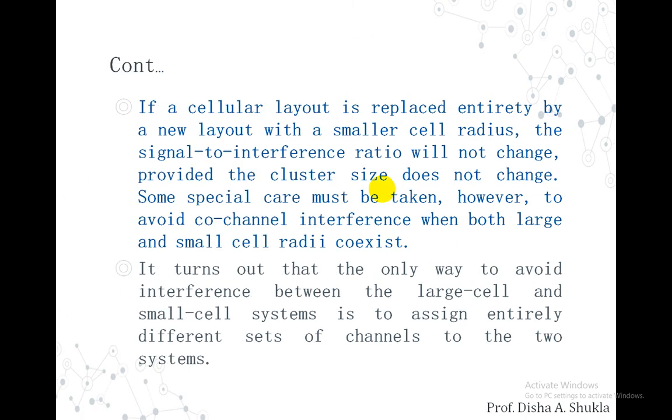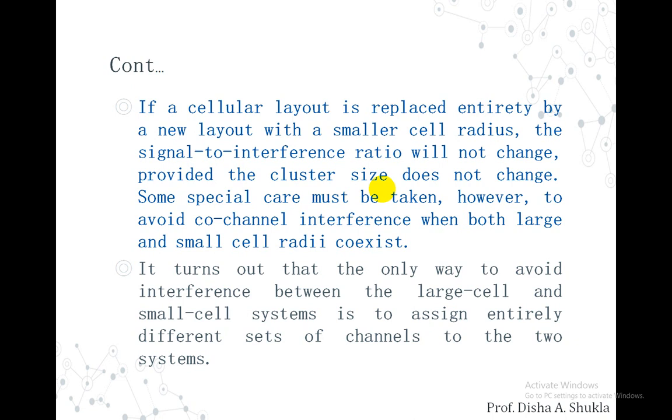So if a cellular layout is replaced entirely by a new layout with a smaller radius, then the signal to interference ratio will not change, provided the cluster size does not change. As the cluster size remains the same, the signal to interference ratio will not change, and some special care has to be taken to avoid co-channel interference when both the large and the small radius cells coexist.